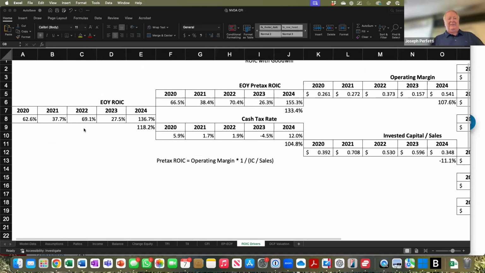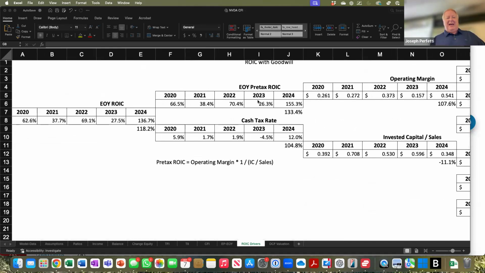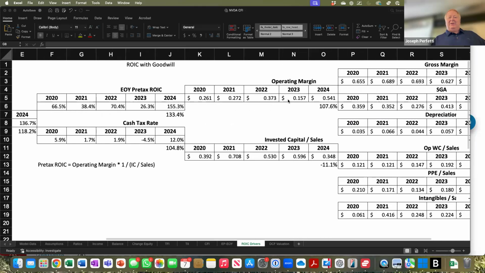We noticed that Nvidia saw their ROIC peak in 2022 at 69%, fall to 27, and then spike to 136 after tax. So something happened in 2023. That's an outlier year. That should jump out at you. Same thing, their pre-tax ROIC went from 70 to 26. So something happened between 22 and 23 before spiking in 24. Their margin, which they talked about improving, went from 26 to 37, dropped to 16, went to 54.